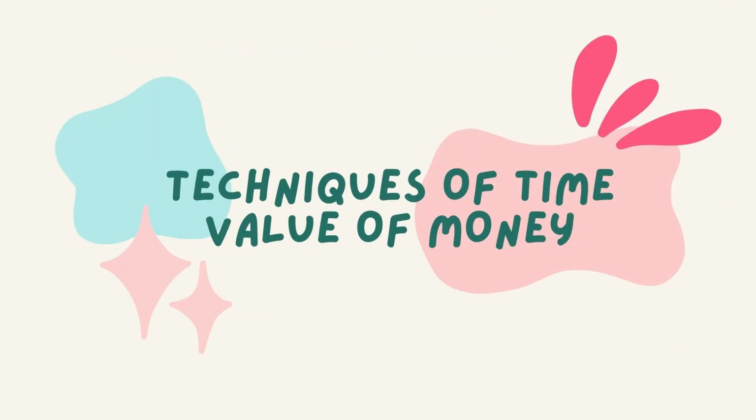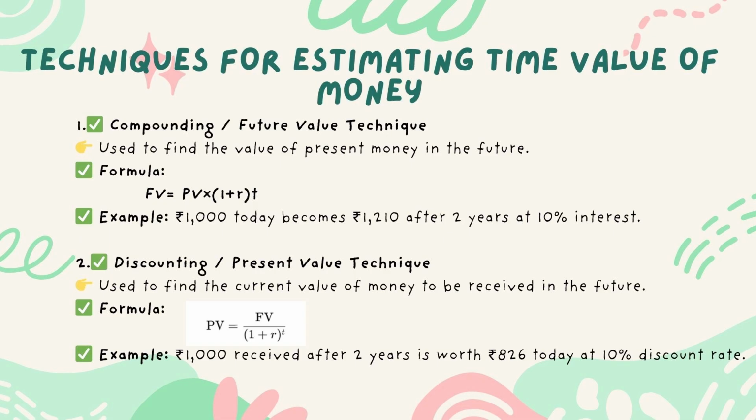Techniques of time value of money. Techniques for estimating time value of money. 1. Compounding, the future value technique, used to find the value of present money in the future. Formula: FV equals PV times (1 plus R) to the power of T. Example, 1,000 rupees today becomes 1,210 rupees after 2 years at 10% interest.